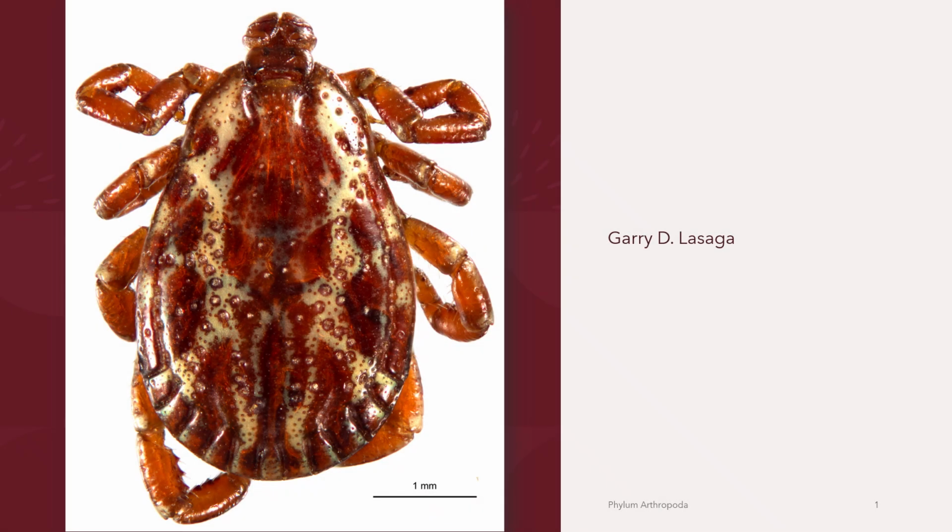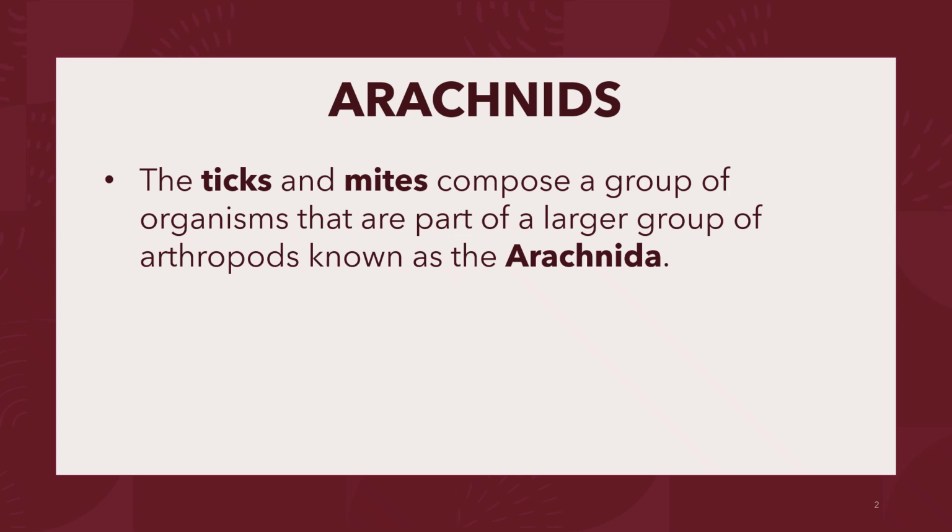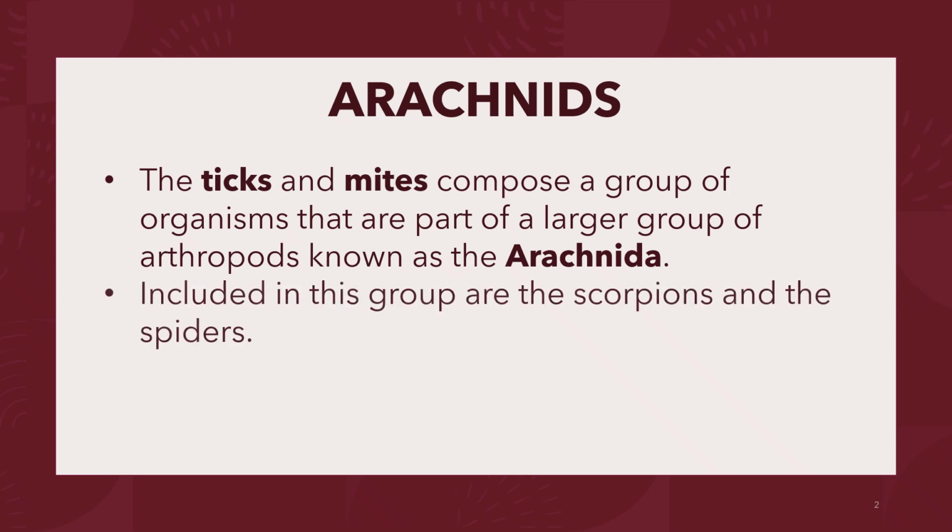Second part of our lecture on veterinary entomology. This time we are going to discuss acarology. Acarology is a branch of science that is concerned with the study of mites and ticks. And mites compose a group of organisms that are a part of a larger group of arthropods known as the Arachnida. Also included in the class Arachnida are the scorpions and the spiders.